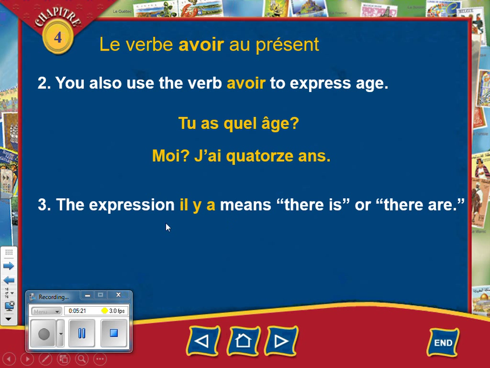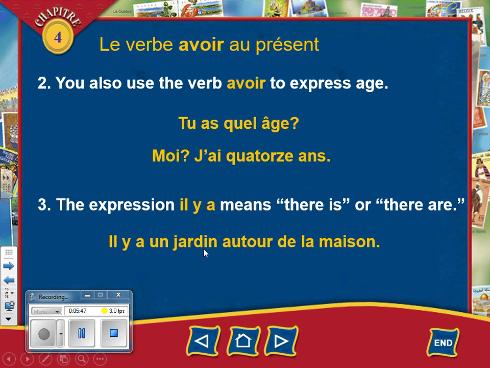Now, we've learned about this expression before, il y a. We use il y a all the time in French. It's so easy. It can be singular. It can also be plural. And it means there is or there are. This a in il y a is actually the verb avoir for il. Il y a means there is or there are. And when you're asking a question with il y a, you can answer it with il y a.